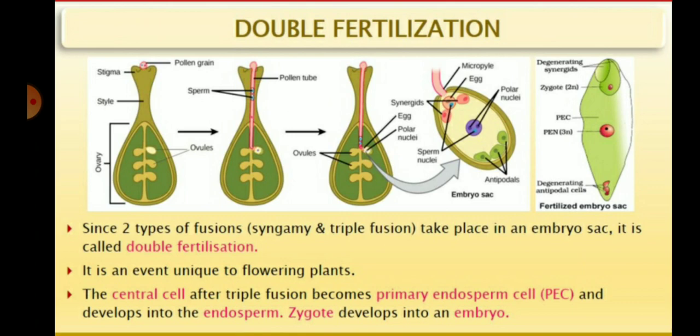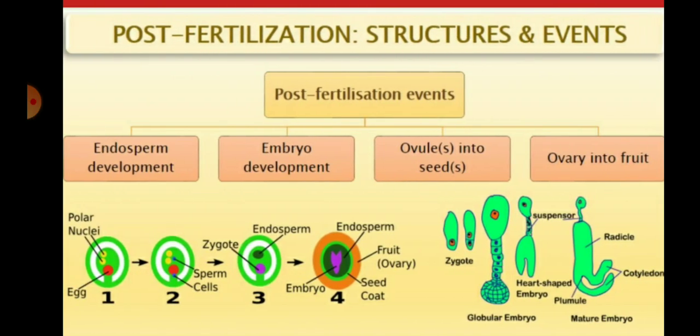After that, what happens? The post fertilization events. In the post fertilization events, the endosperm is developed and the embryo is also developed. The ovules change into seeds and the whole ovary changes into fruit. So these are the post fertilization events.